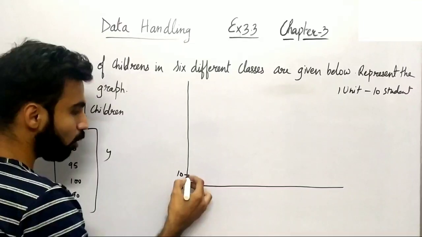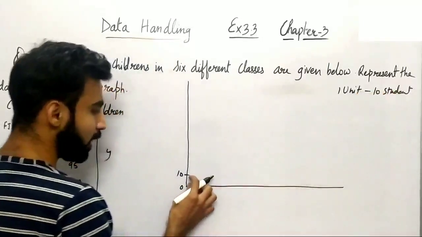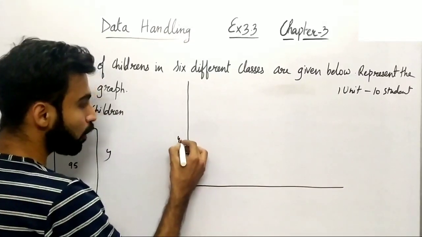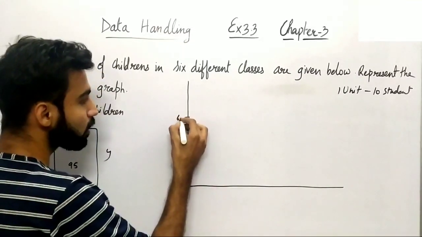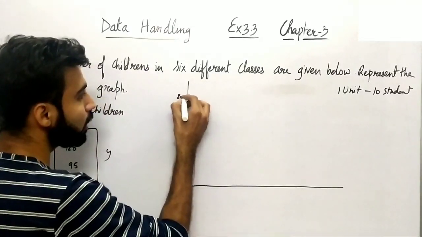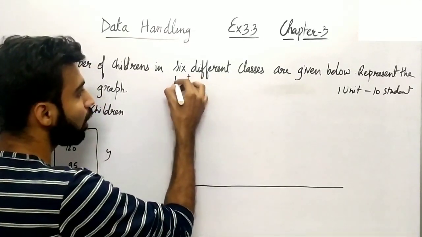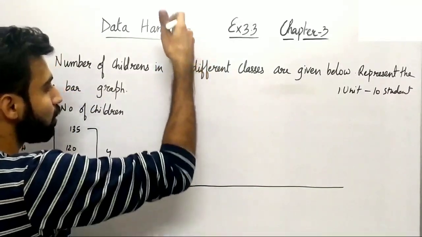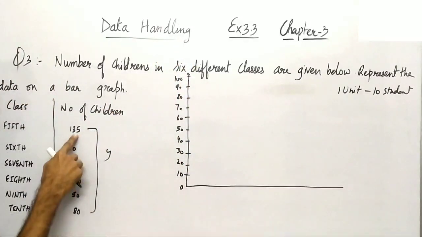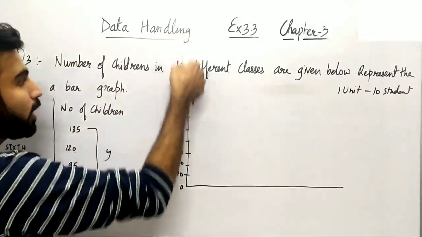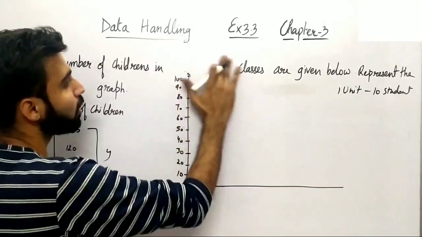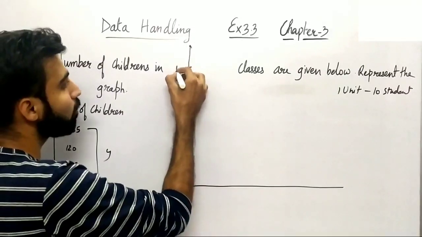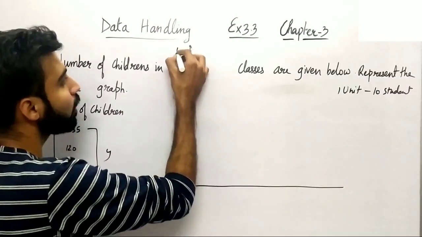So you can see if it is 0, then 1 unit is equal to 10 students. अब यहाँ पे 10 students है, then 10 के गैप पे क्या आएगा, 20, 30, then 40, 50, 60, 70, 80, 90, and finally 100, right? So now you can see we have to take more of the gap here. So मुझे 135 तक पहुंचना है. That means I have to increase the graph here on y-axis. So let me just rub this here. So now you can see if I just increase it more. So after 100 that will be 110, 120, 130.